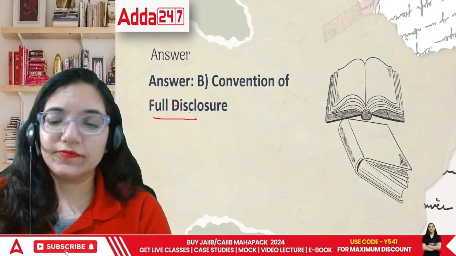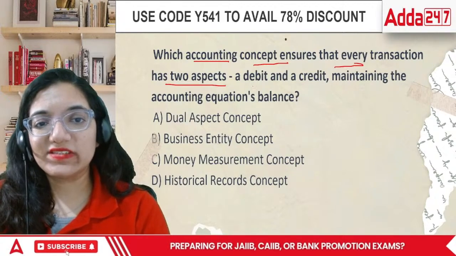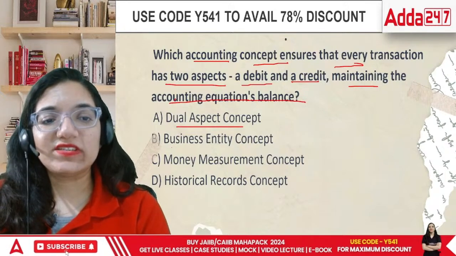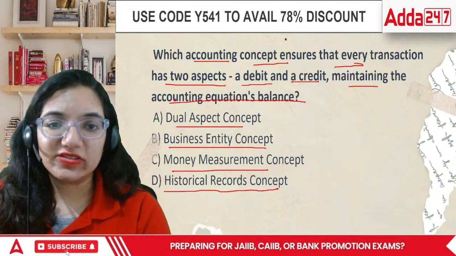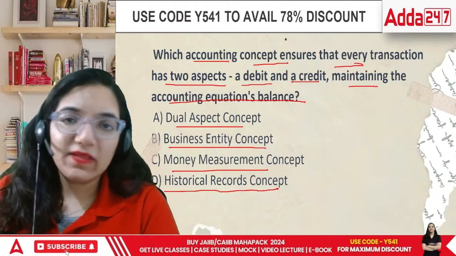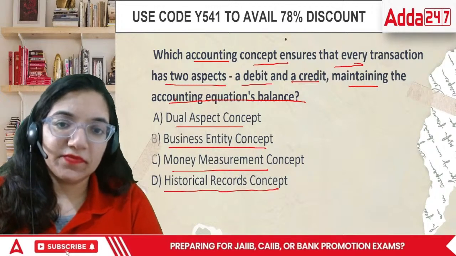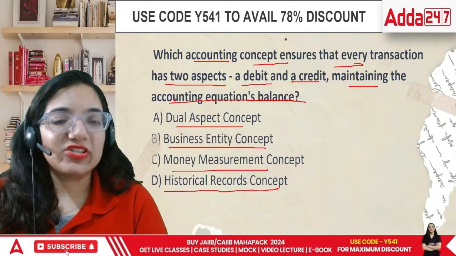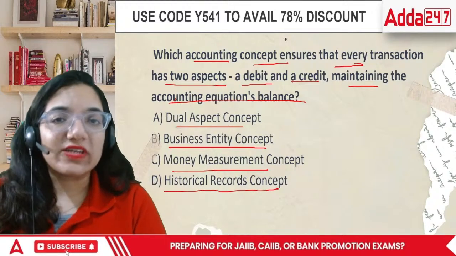Which accounting concept ensures that every transaction has two aspects, a debit and credit, maintaining the accounting equation balance? Dual aspect concept, business entity, measurement, money measurement, and historical records concept. Dual aspect concept says every transaction has two things. One is debit, one is credit. That means LHS is equal to RHS in every case. This is not a chemistry where we'll say accept this or accept that. In accountancy, there are actually no exceptions.